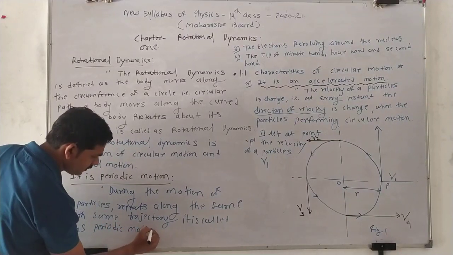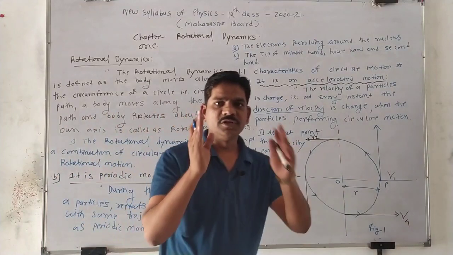It is called a periodic motion. Okay, so this point I am writing down here.